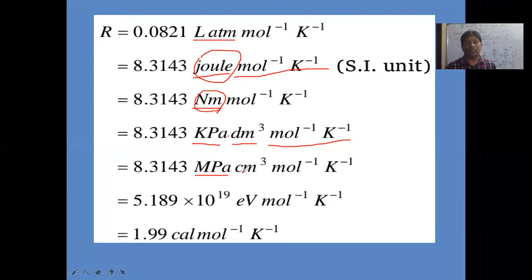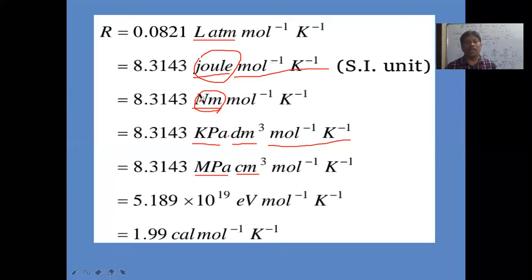Here we have taken centimeter cube, not decimeter cube. Kilopascal goes with decimeter cube, while megapascal goes with centimeter cube, with mole inverse Kelvin inverse. These are all conversion factors only. If you know one unit in terms of another, we can easily calculate. Remember.